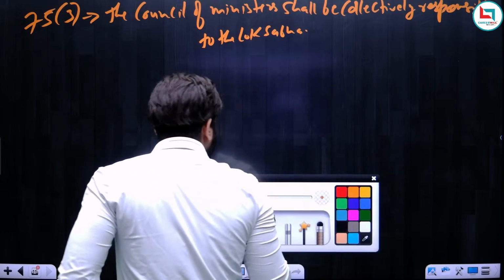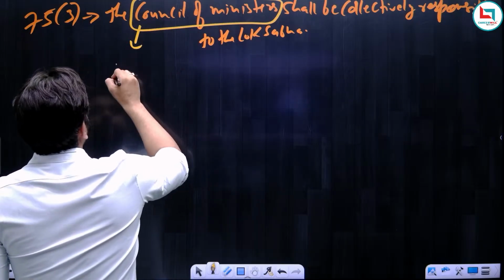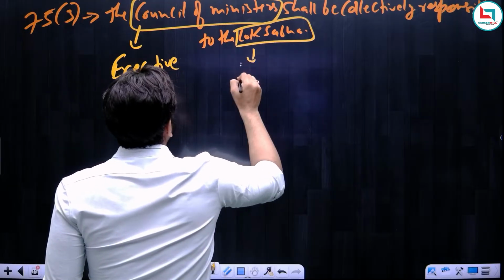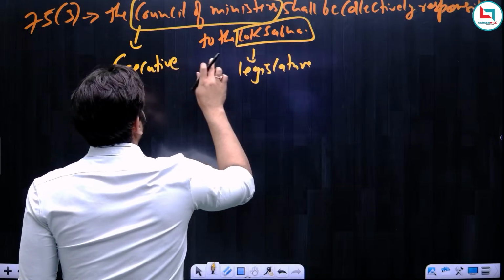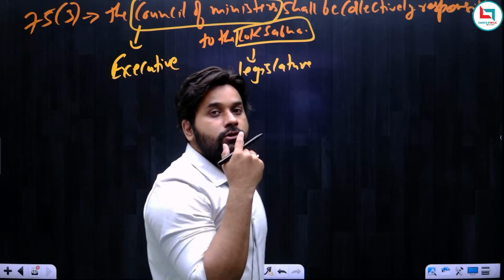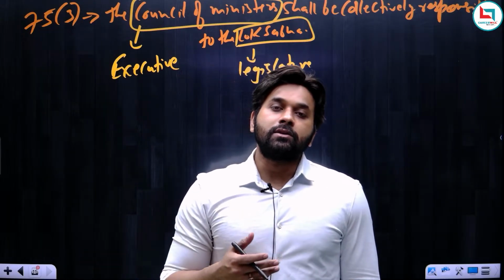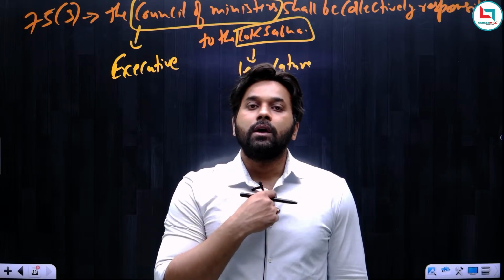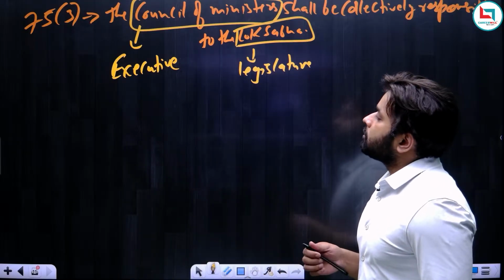So here we can mention that the Council of Ministers is part of the executive, whereas the Lok Sabha is the legislature. And according to the parliamentary system, the executive shall be responsible to the legislature. This is the defining principle of the parliamentary form of government. And I hope you also remember that in the presidential system, the executives are not responsible to the legislature for all the acts and policies. This is the case with the United States of America, where there is a presidential form of government and not the parliamentary system. Okay, so this is the Council of Ministers responsible to the Lok Sabha.